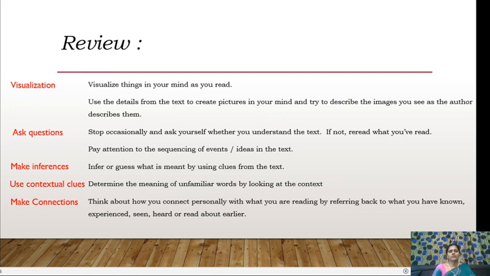If you have any personal experience of such a thing, what you are reading in the text, try to refer back to what you have known or experienced, and try to connect that to what you are reading, so that you'll have a better understanding. So all these strategies really help you to improve your intensive reading, or reading in detail, or to improve your comprehension levels. So this is all about reading in detail, or intensive reading. Thank you.